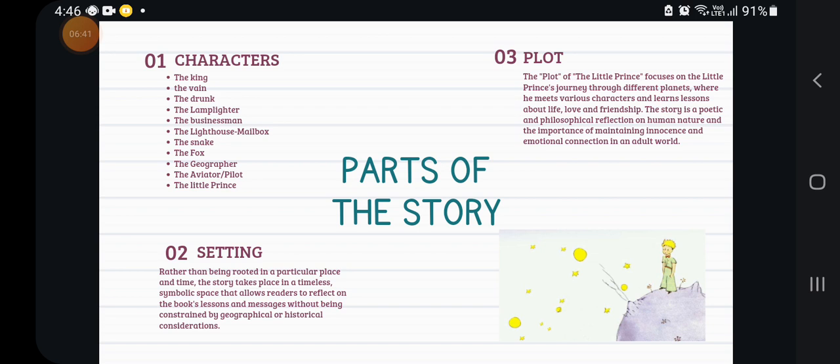When he finished the drawing, he showed it to the grown-up person, and the grown-up person said that it was not a boa constrictor, that it was a hat. In the image, the boa constrictor had swallowed an elephant.